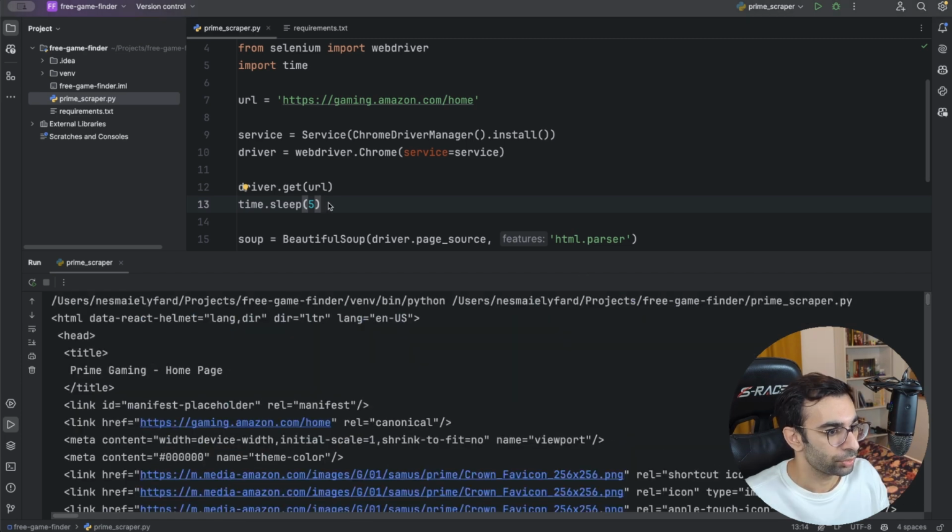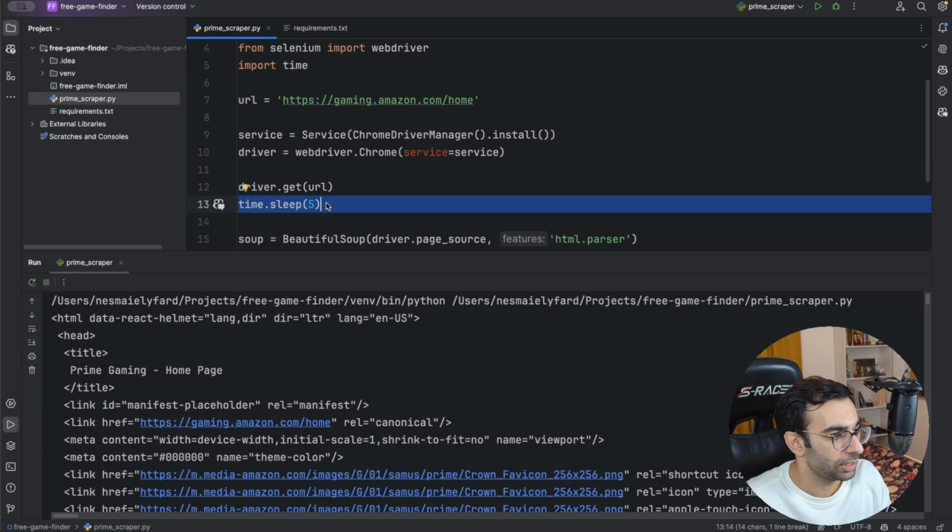Why is this approach not that great? Well, because maybe one time your page takes 6 seconds to load, and then your current script would fail. So there are better ways. For example, we can ask Selenium to wait until a certain component is present in the web page. Then we can continue the parsing.